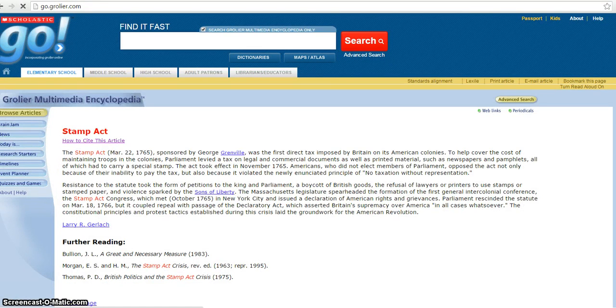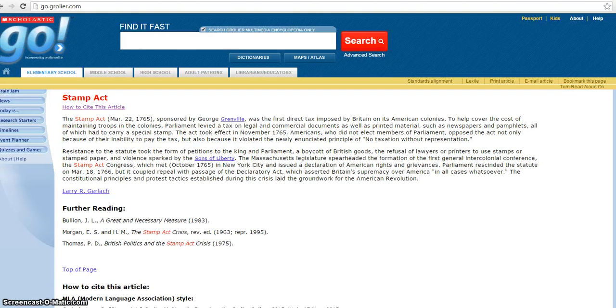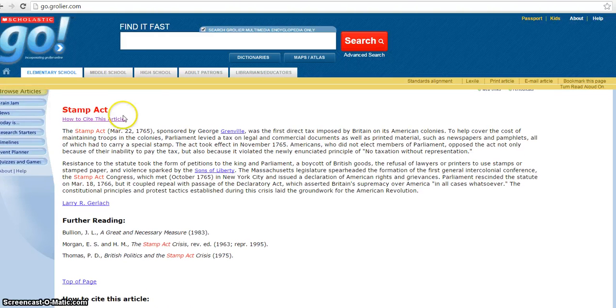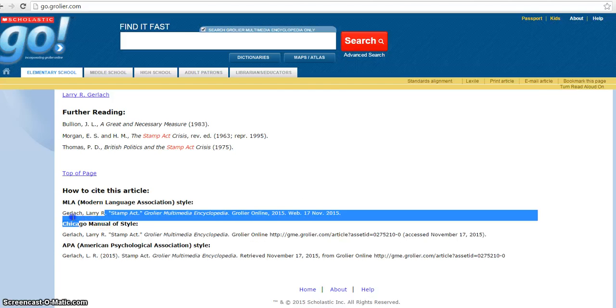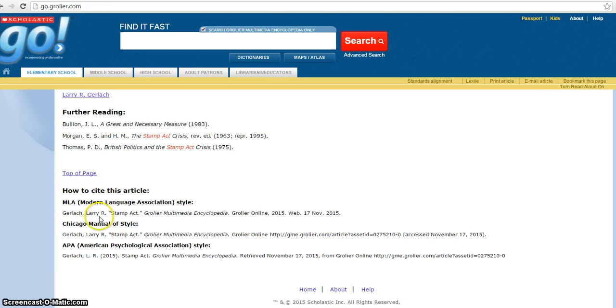So if I read this and it seems like a pretty good article, I can click on this little link right here where it says how to cite this article. This is very important because you're going to have to be able to tell Miss Jackson and me where your research comes from. So if you click on this, it's going to show you the author's name right here. It's going to show you the title of the article. It's also going to show you the year that the article was published. This is all very important to keep track of.